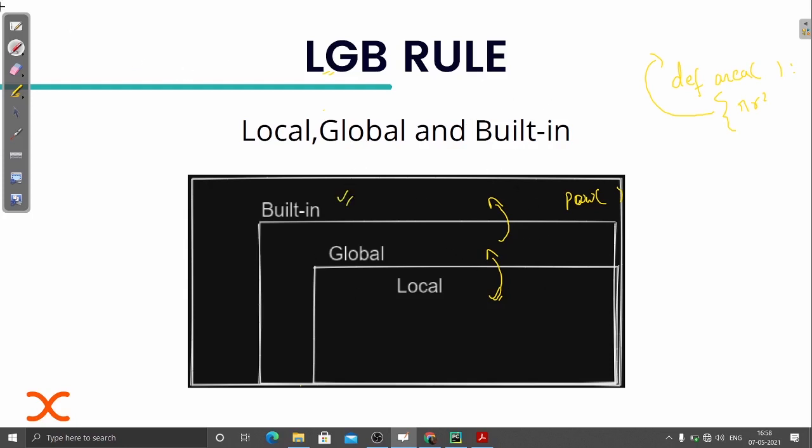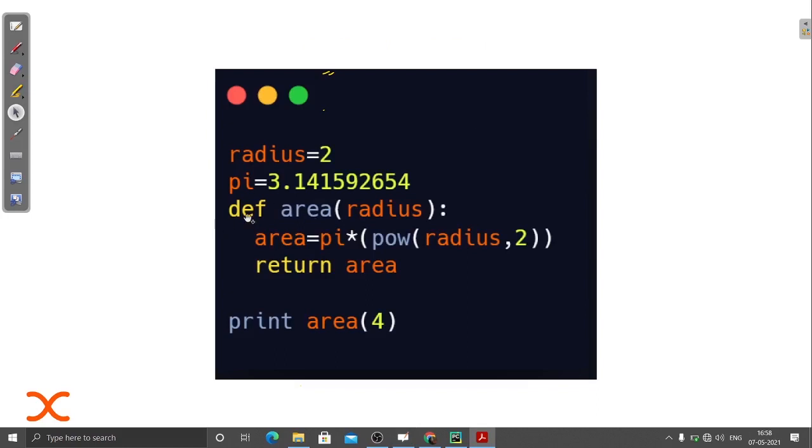This is the order that is being followed. I hope it is very clear, because that's a very important concept, and it is very helpful. You can see the same thing: this is the global value, and this power function is the built-in function.